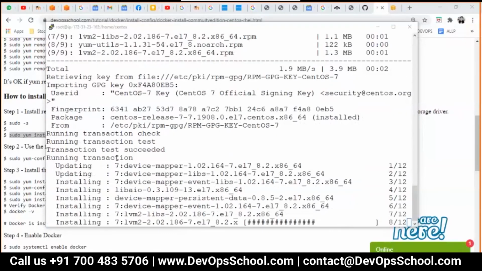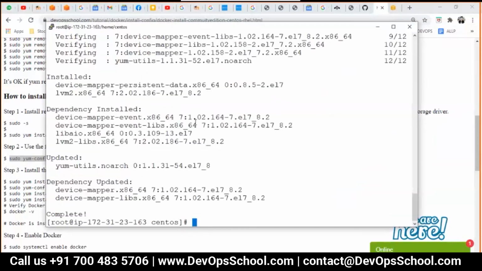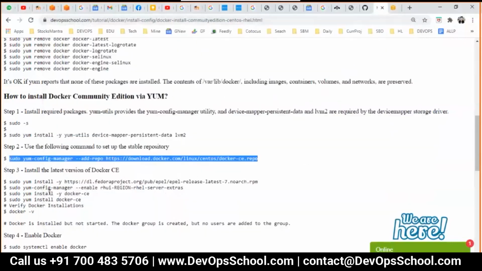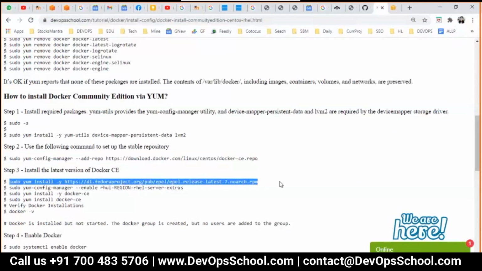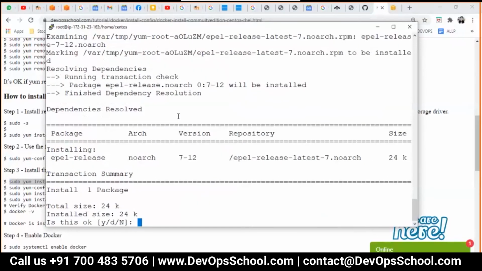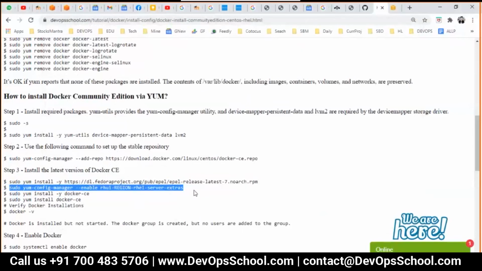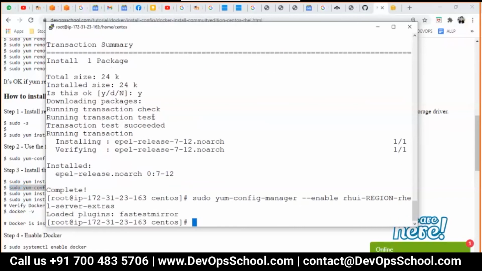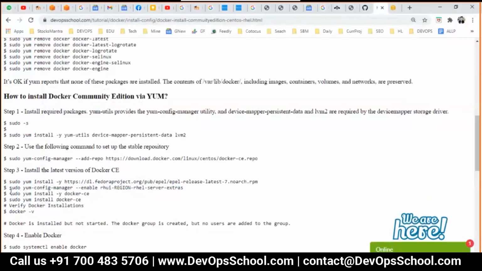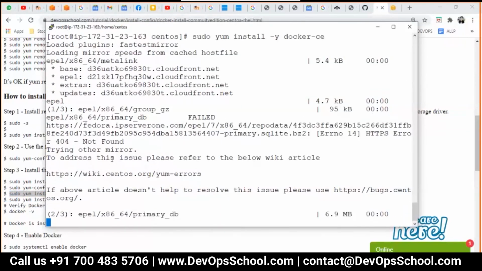I'm just following all the steps one by one. Have a little bit of patience to wait. In AWS everything is pretty fast, but you might face a little bit of waiting time. No need to panic. I press yes. And this command will install the community edition. I'm using CentOS 7, so yum all the time.